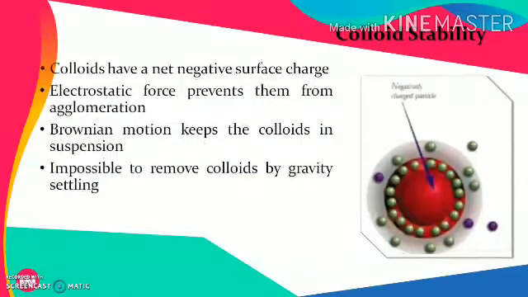So, colloidal stability. Colloid is nothing but the name given to a very fine particle present in water. Those are generally called colloidal particles or colloids. These colloids generally have a negative surface charge on them. These surface charges or electrostatic forces prevent them from agglomeration, as it is a common fact that particles having a similar charge generally repulse. They generally don't tend to agglomerate or come together.